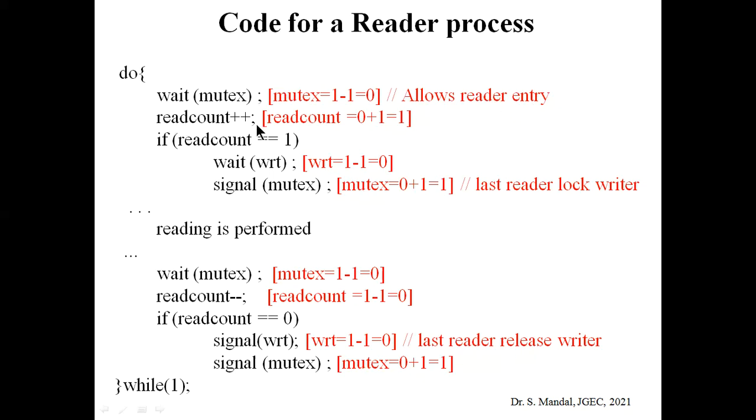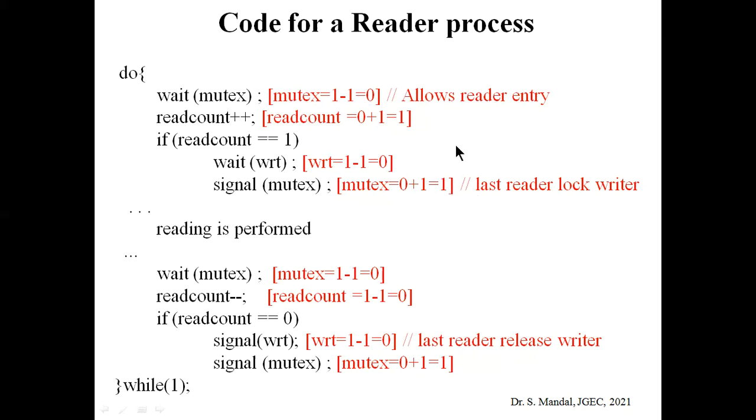Now read count becomes read count plus plus, that means read count becomes 0 plus 1. We already know that the read count is initialized with 0, so the current value of the read count becomes 1. That means one reader can access the respective file. Now if the read count is 1, wait wrt. At that time wrt is decreased by 1 and becomes 0. And we need to use signal mutex, so mutex equals 0 plus 1 equals 1.